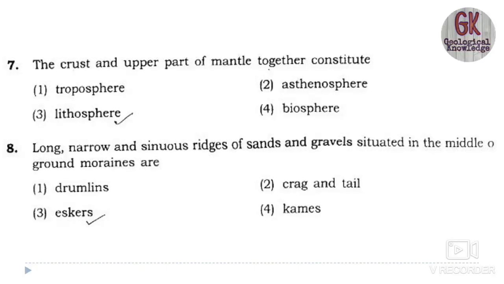Next, dealing with the long, narrow and sinuous ridges of sand and gravels situated in the middle of ground moraines, these are known as drumlins, eskers, kames, and crag and tails. You must understand the key terms from which you can identify or guess the answer. So long, narrow and sinuous ridges of sand and gravels which are situated in the middle of the ground moraines are called as...